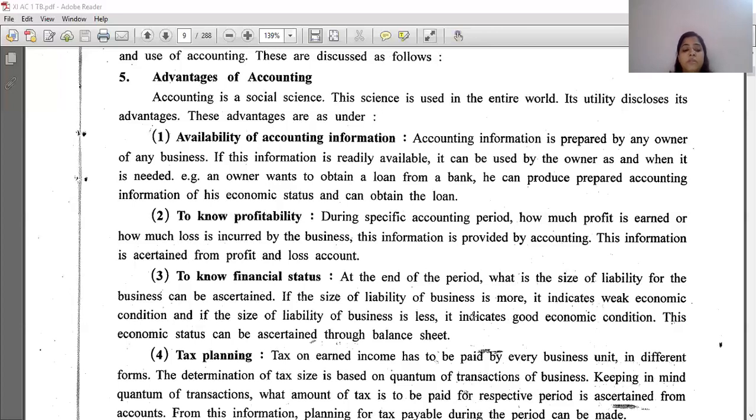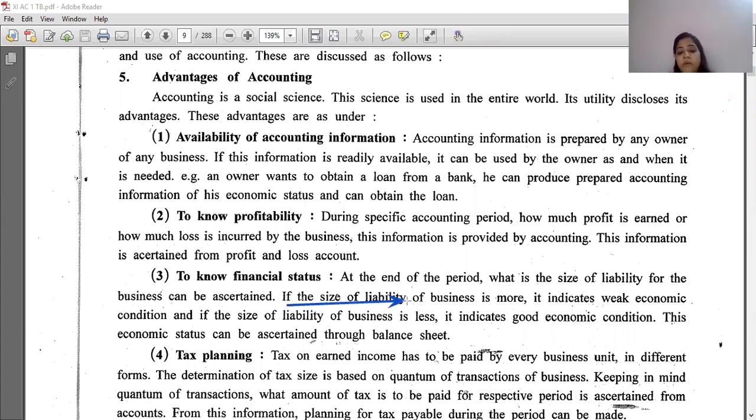This economic condition status can be ascertained through the balance sheet. What is helpful for knowing the economic condition? Balance sheet. By seeing what? Assets and liabilities. When liabilities are more, the economic condition of the company is bad. When liabilities are less, the economic condition of the company is good.